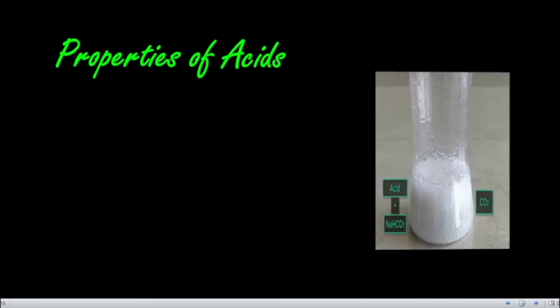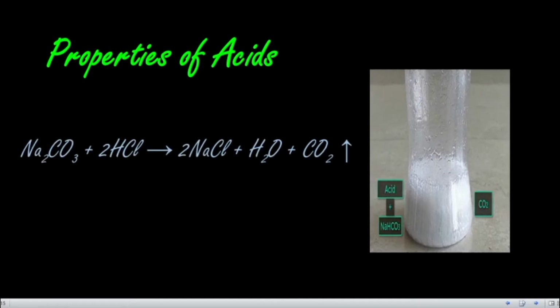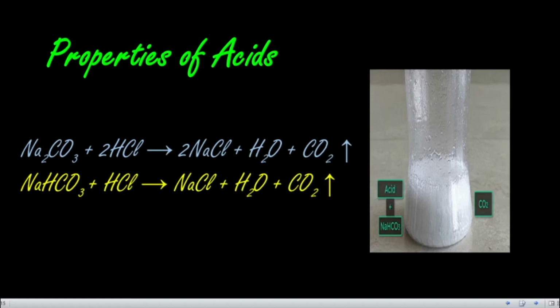Carbon dioxide. See the reaction: sodium carbonate, Na2CO3. Sodium carbonate reacts with hydrochloric acid and forms sodium chloride as salt, water and carbon dioxide. Similarly, sodium hydrogen carbonate, where one sodium is replaced by one hydrogen atom. This is the example for a metal hydrogen carbonate. This reacts with hydrochloric acid and forms salt, water and carbon dioxide.